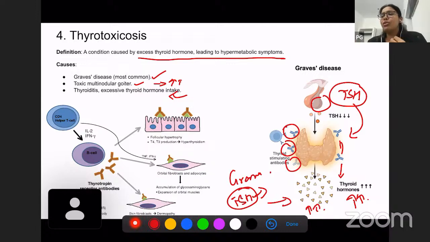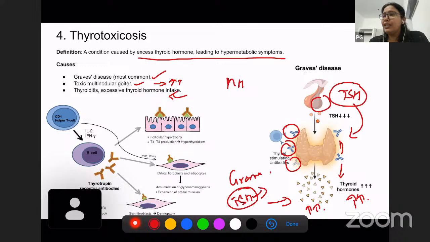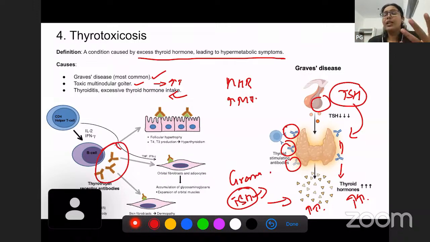Now, what is the function of thyroid hormone? Thyroid hormone's function is increased metabolism and increased heart rate. Also, certain other symptoms can occur because of these thyroid stimulating antibodies.